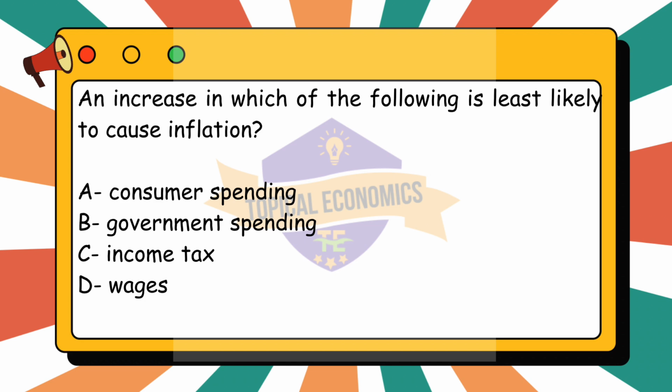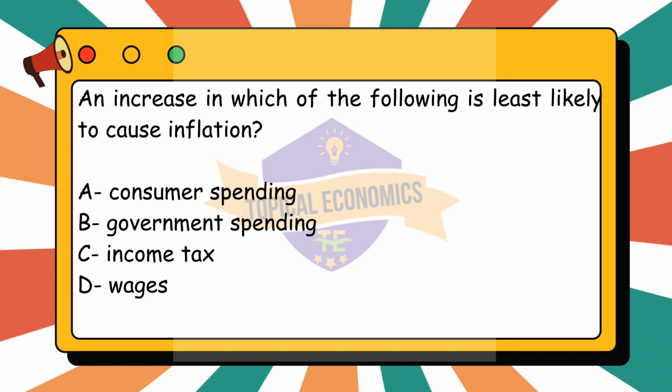Option B, government spending, is likely to cause inflation. Increased government spending, especially if funded by borrowing or printing money, can also boost aggregate demand in the economy. This can lead to higher prices, especially if the economy is already near full capacity. Government spending can contribute to demand pull inflation.